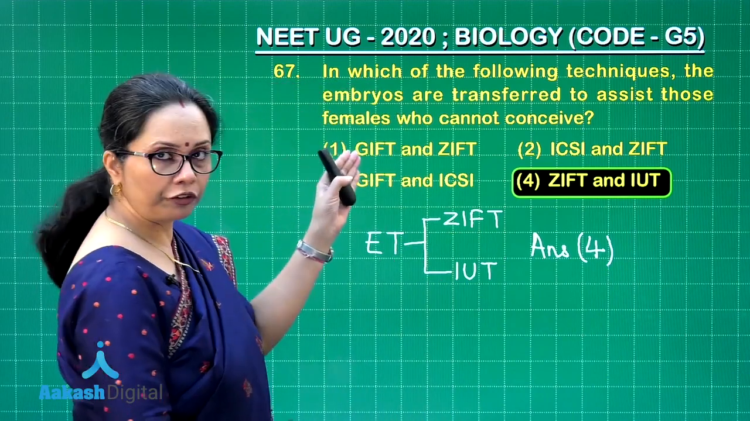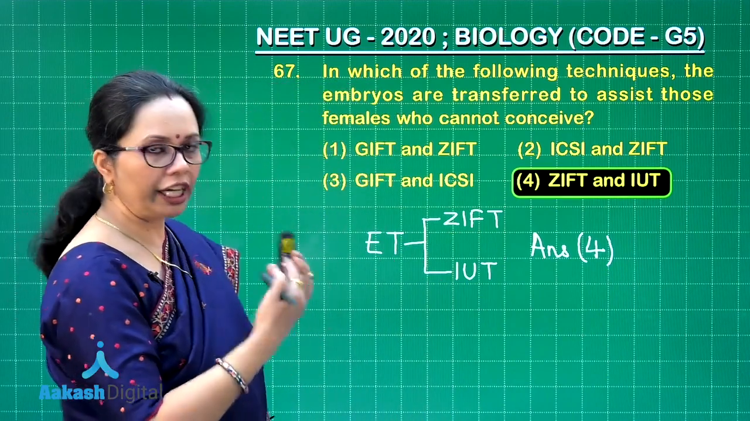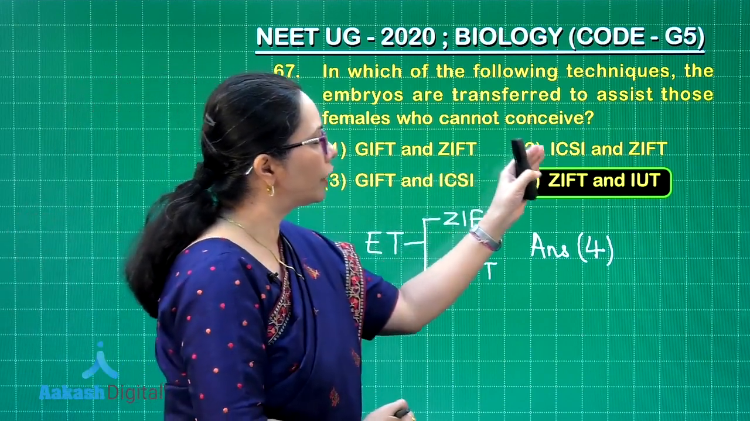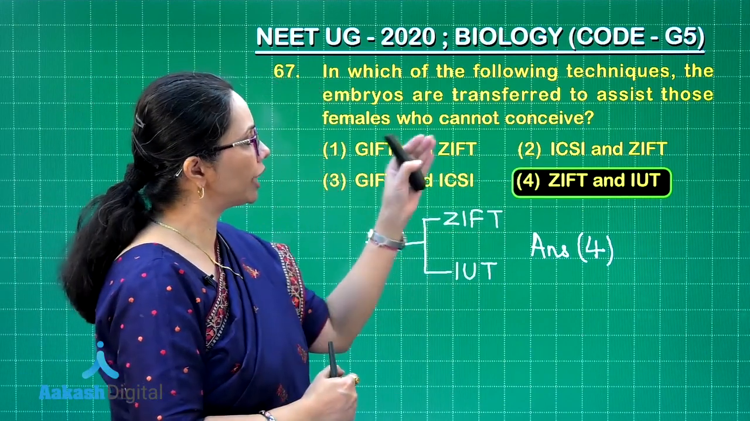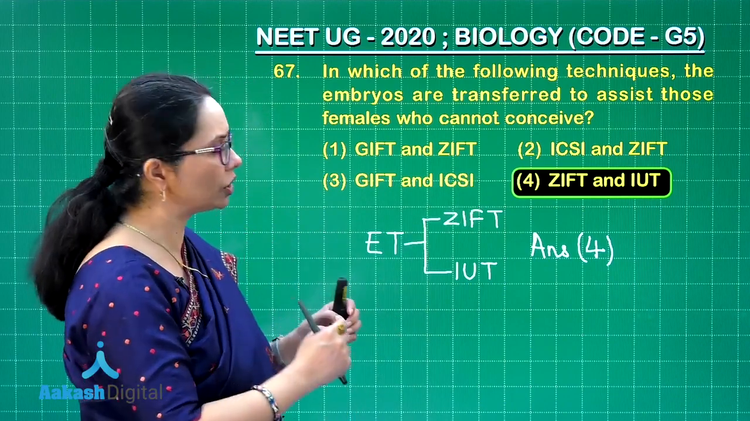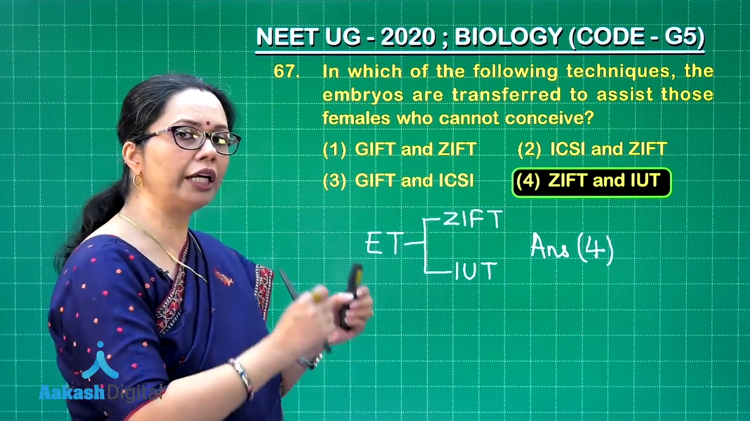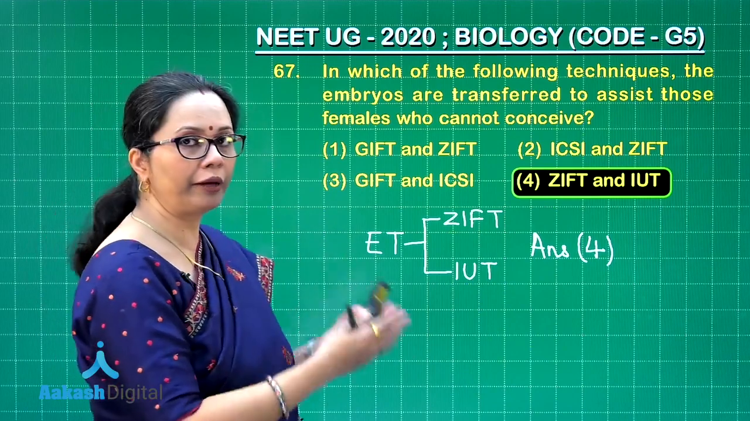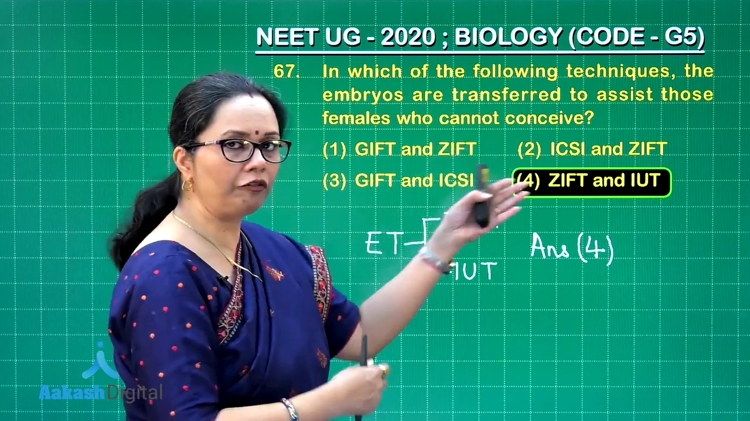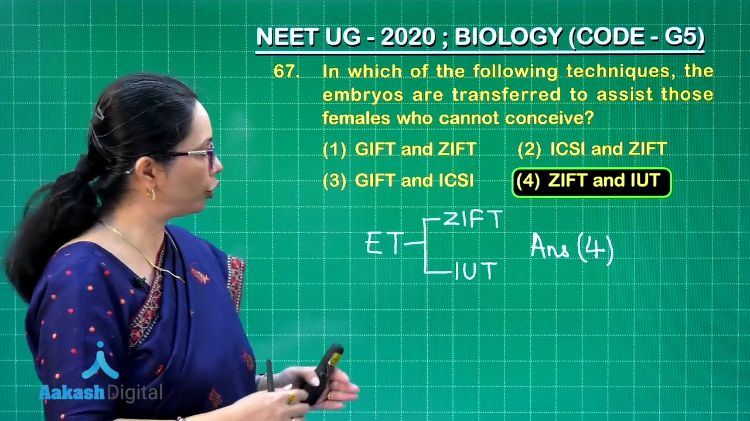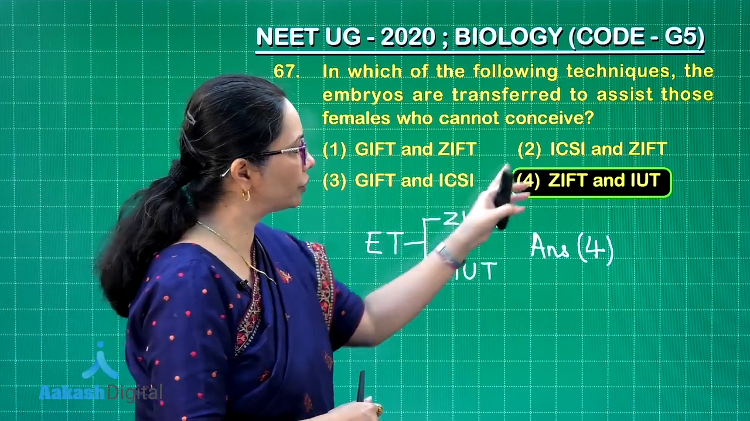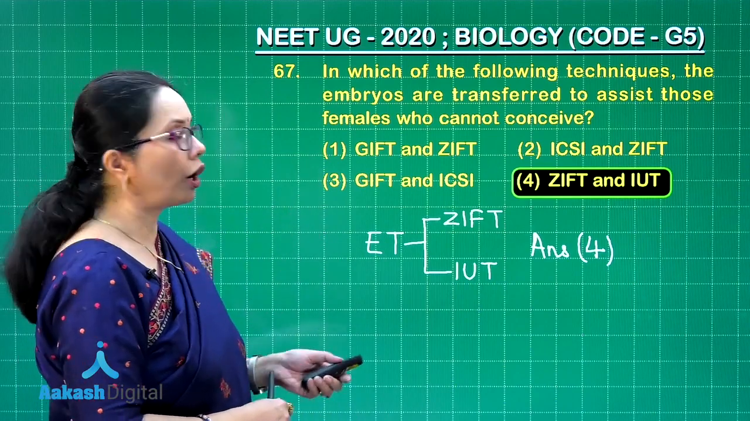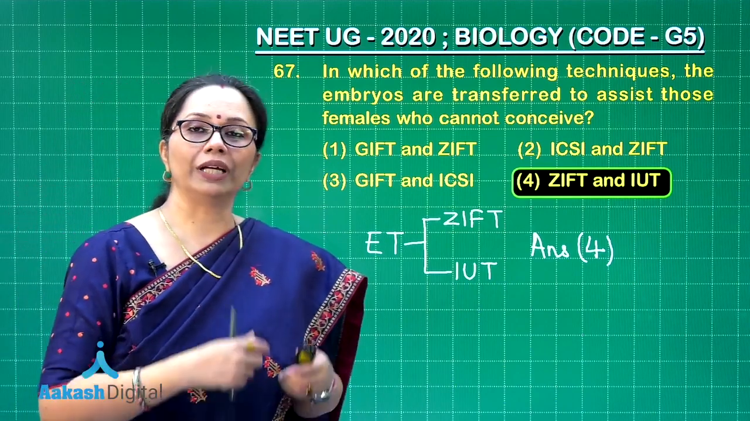In case of GIFT, of course, the fertilization occurs in vivo within the female's body. In case of ICSI, that is intracytoplasmic sperm injection, in this case the fertilization is done in vitro, but after that once again it would be requiring embryo transfer. So that itself will not be a technique for embryo transfer. The only embryo transfer techniques would be ZIFT and IUT, right. So from here then we can move on to the next questions.